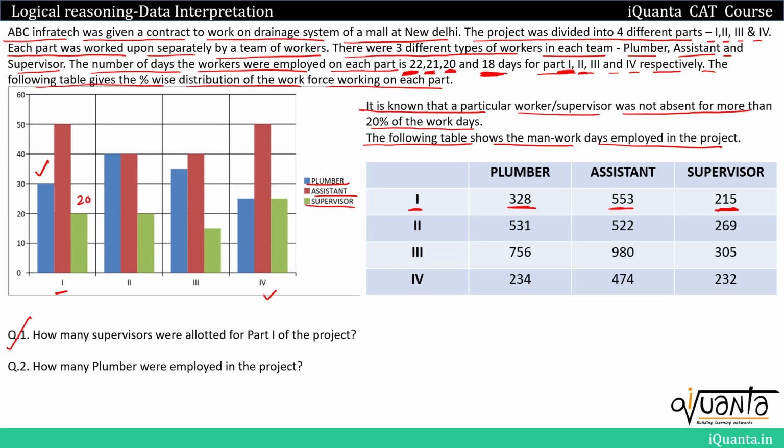First one is, how many supervisors were allotted for part 1 of the project? So using all these clues we have to find out how many supervisors were working on part 1 of the project. And the second question is, how many plumbers were employed in the project? So we have to find out the total number of plumbers employed on the project. We'll find it only after we find the number of plumbers in each and every part. So we'll go to the next slide and start solving the first question.